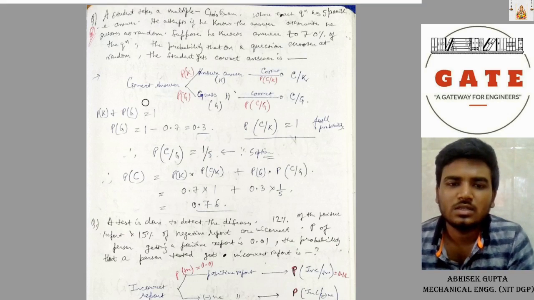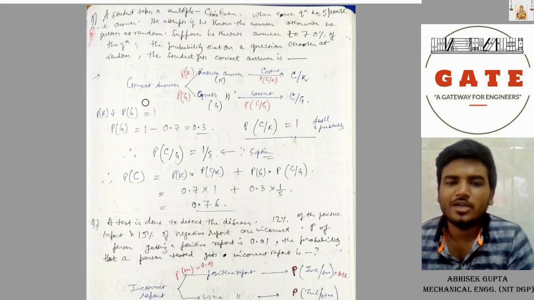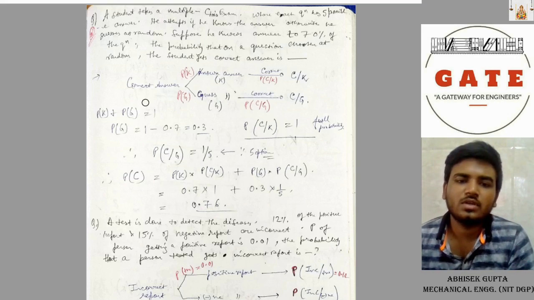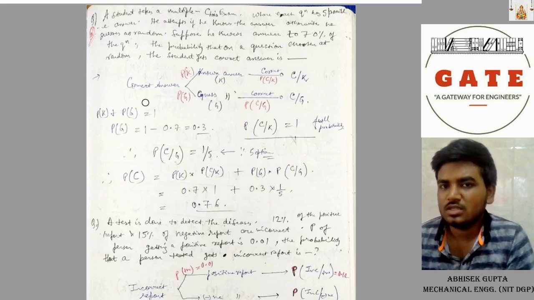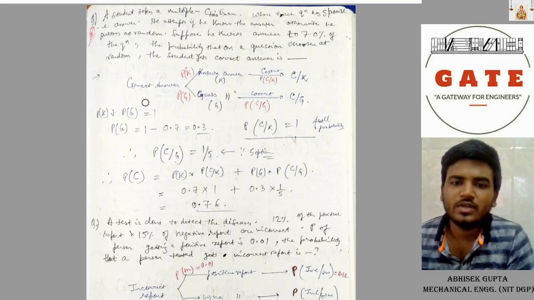See, correct answer if he knows has probability P of K. Correct answer if he guesses has probability P of G. If he knows the answer and it's correct, it's C slash K. If he guesses the answer and it's correct, it's C slash G. So these are the probabilities.